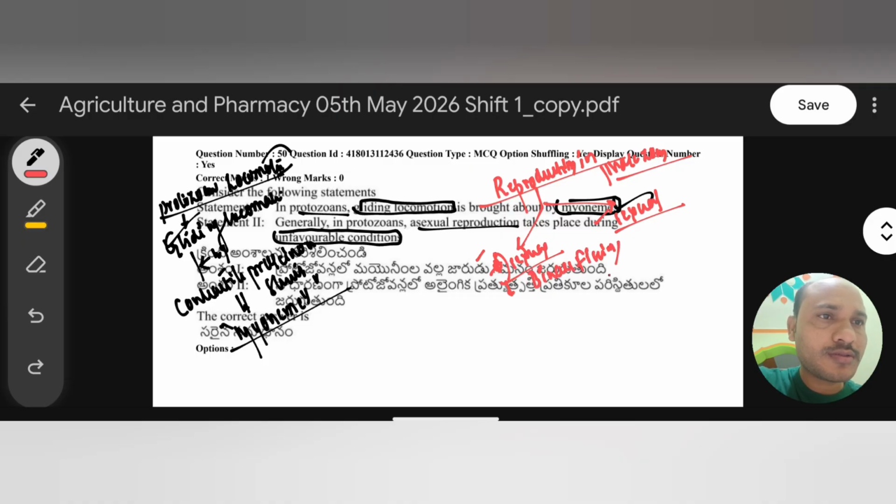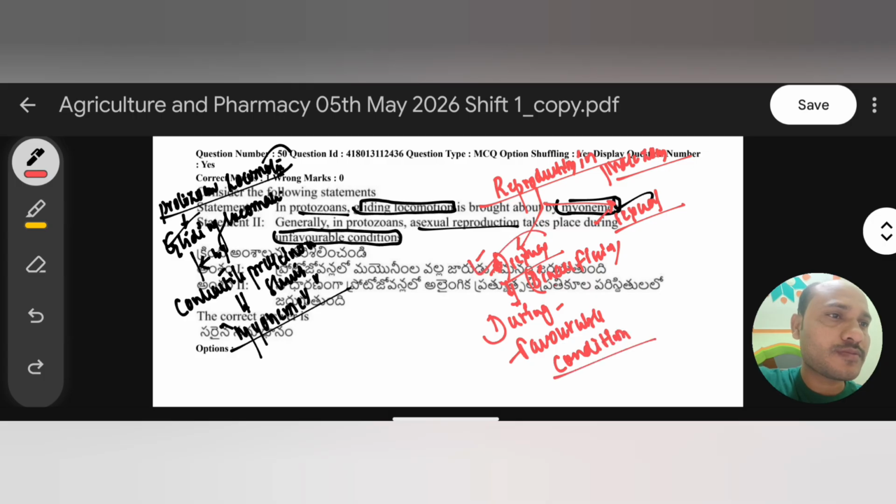Very important: in protozoans, asexual reproduction occurs during favorable condition only, that is binary fission. But in the option, it says asexual reproduction takes place during unfavorable condition. No, asexual reproduction takes place during favorable condition. So this unfavorable condition makes the statement wrong. But the sexual reproduction takes place during unfavorable condition.